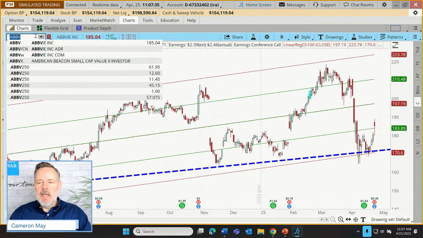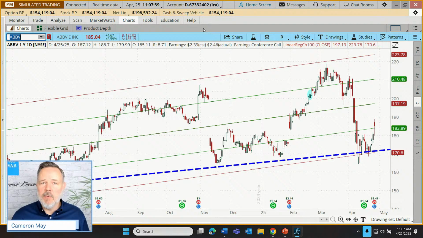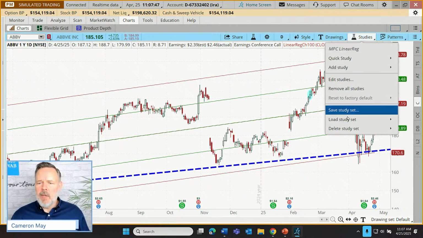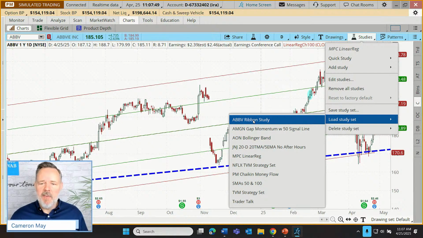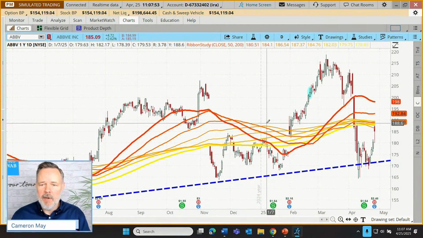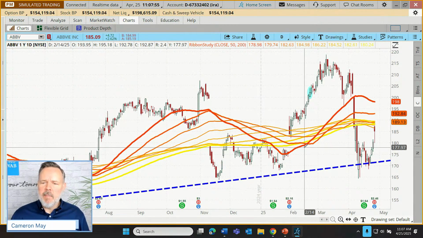This one kind of spurred the concept for the last discussion that we had, and it set the stage for placing the Amgen trade. Let's go to our studies here, and I'm going to load up our ABBV ribbon study set. There we go. This was the impetus for this trade.